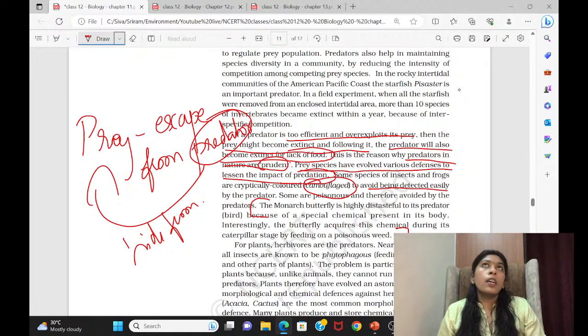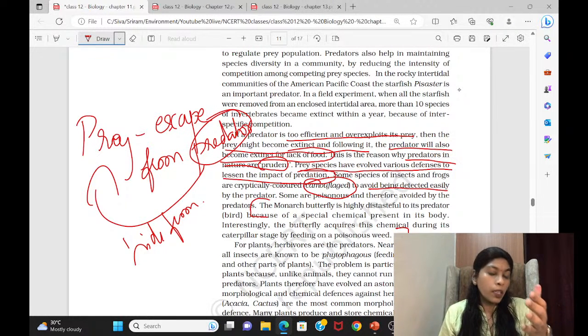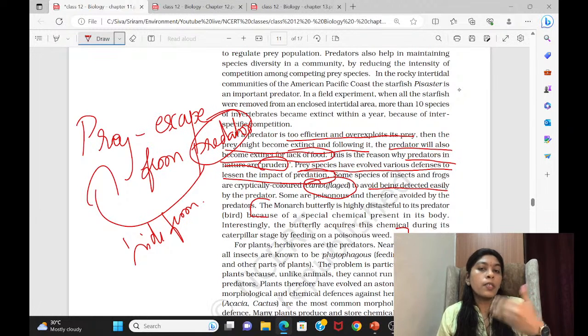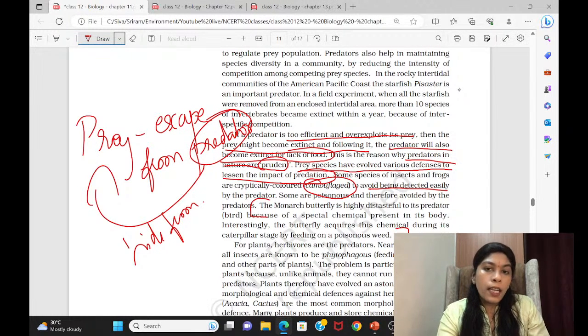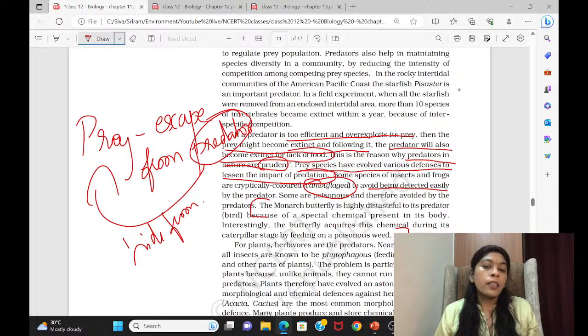Please read the example. Today I accidentally read a statement in one of the books while framing questions from the NCERTs. And I saw that the statement had been lifted like that, and they asked a question in one year related to pollination. I was just connecting it to the adaptation and interaction topics, but that was given as a casual statement in one of the NCERT books, and it was lifted as such and asked as a question. So every statement you can read once. There is nothing wrong in reading statements in the NCERTs. It's better you read it, and if you find something interesting, mark it and keep it in mind.